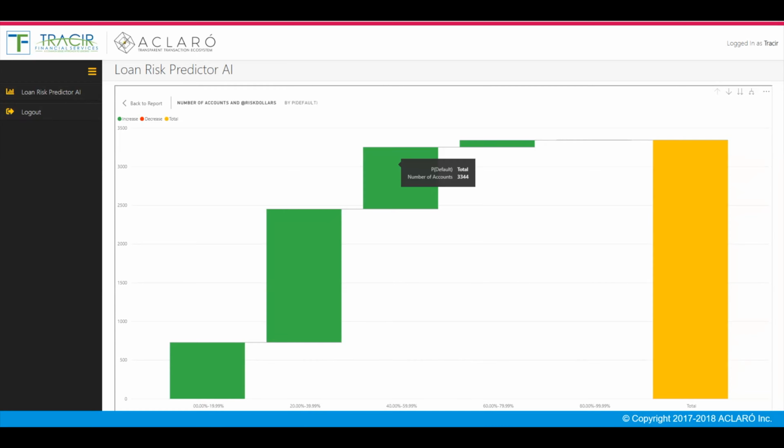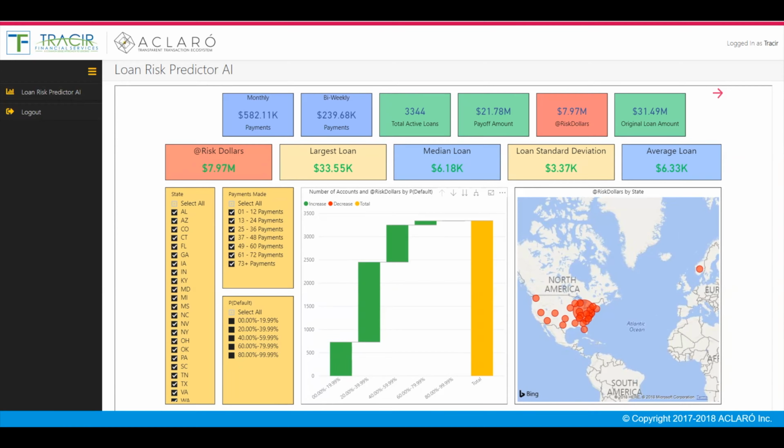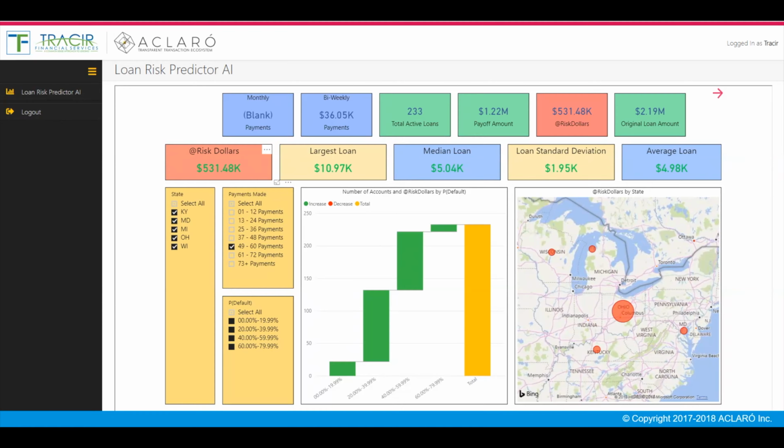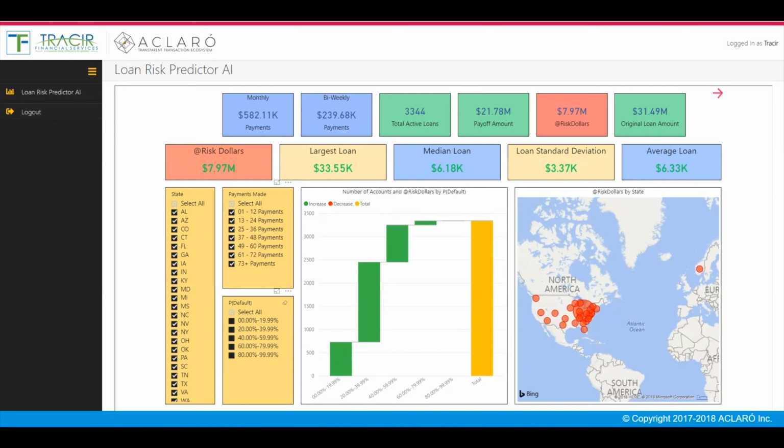Now, let's go back to the overall view of the portfolio and its risk. By selecting individual items in the filters, you can see the risk varying according to your selection of focus for each area. In this case, we are focusing on the risk associated with loans which have under 12 payments made. When we select 49 to 60 payments, the risk picture changes accordingly. Just like when we filtered the data in terms of the number of payments, we can do the same with the probability of default. Keep in mind, we segmented the risk in 20% brackets.